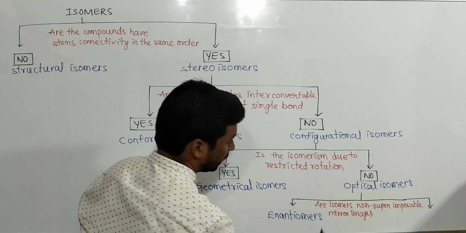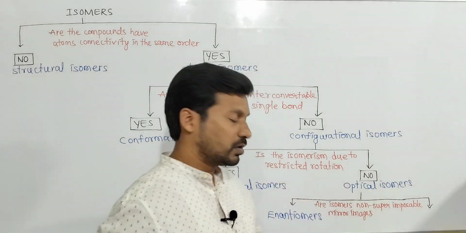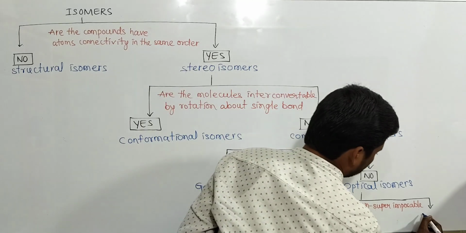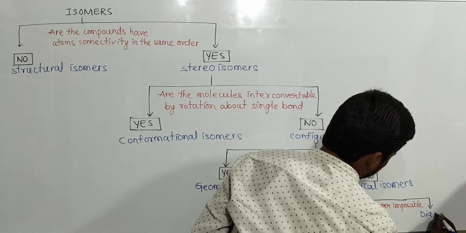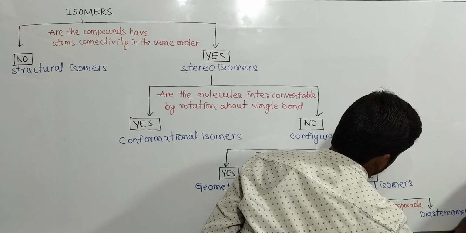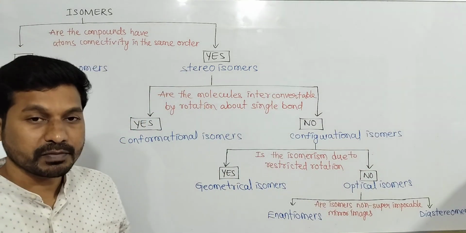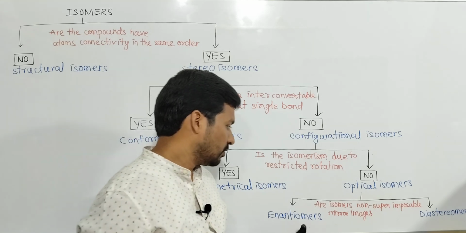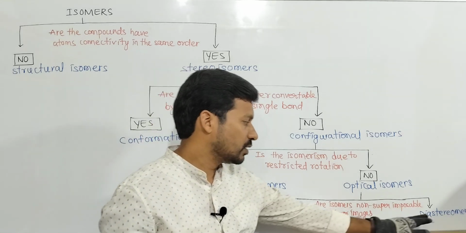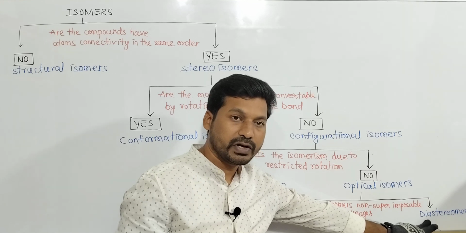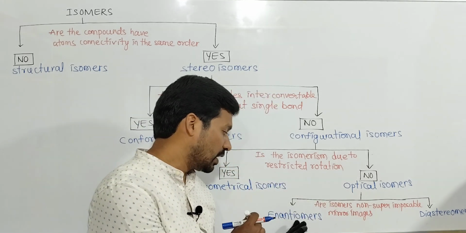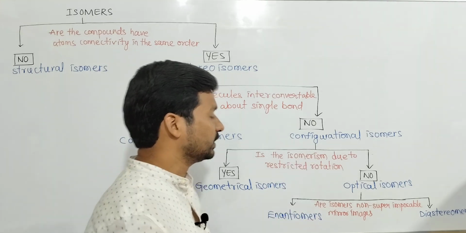If optical isomers are non-superimposable and not mirror images, they are called diastereomers. Mirror images but non-superimposable are enantiomers. Not mirror images are diastereomers. I will explain all these things.